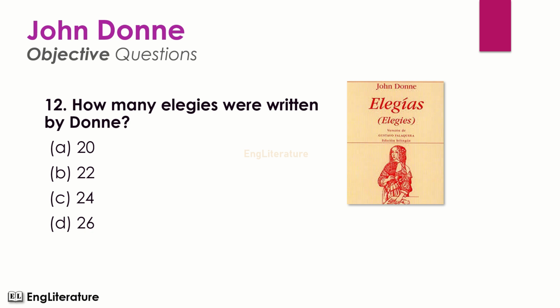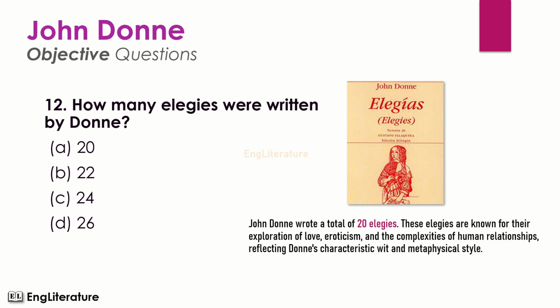How many elegies were written by John Donne? John Donne wrote a total of 20 elegies. These elegies are known for their exploration of love, eroticism, and the complexities of human relationships, reflecting Donne's characteristic wit and metaphysical style. Then the right option is number A. John Donne wrote 20 elegies.